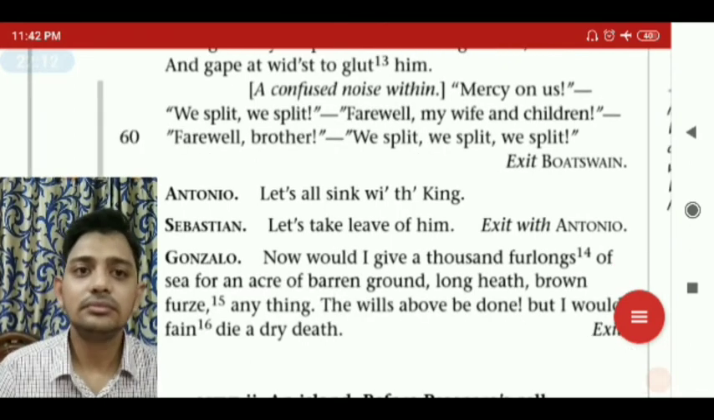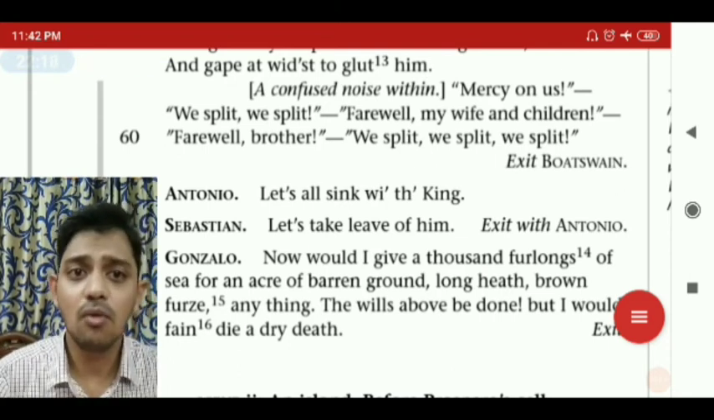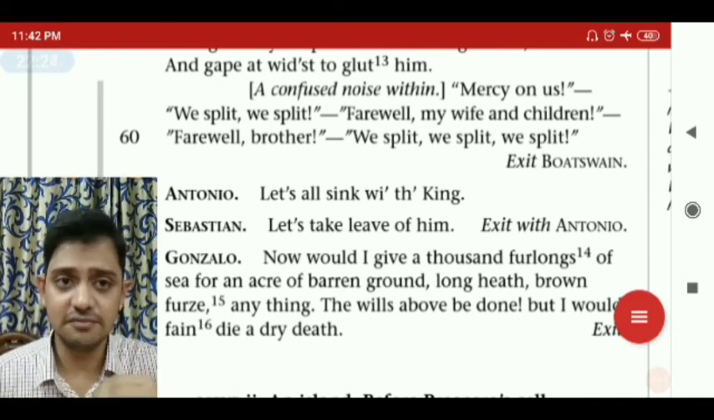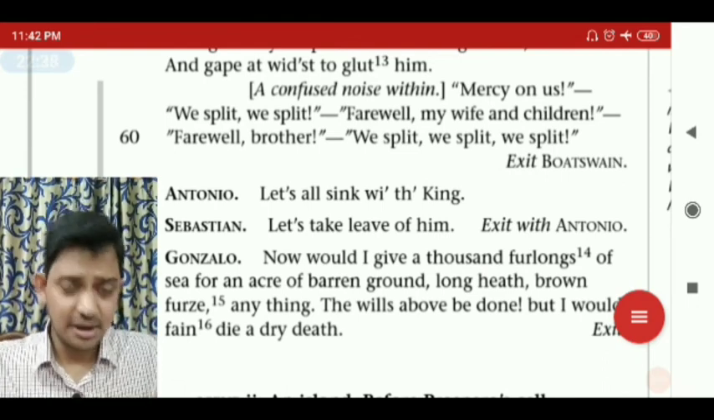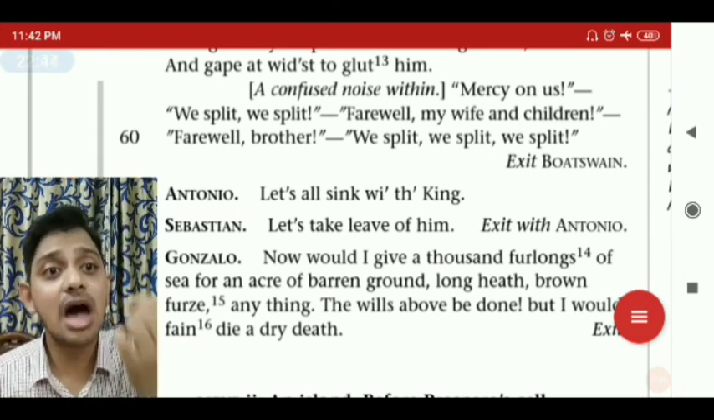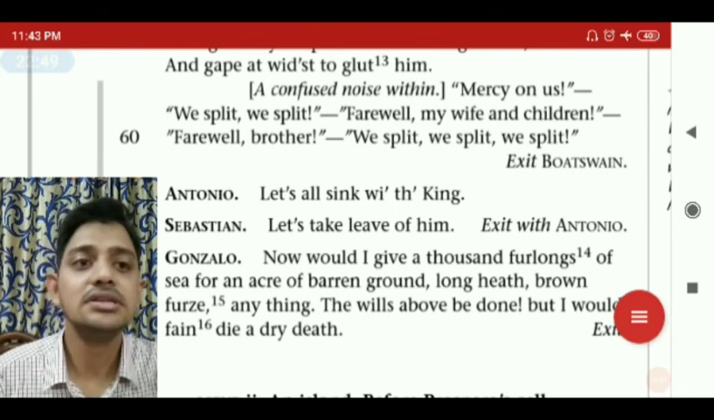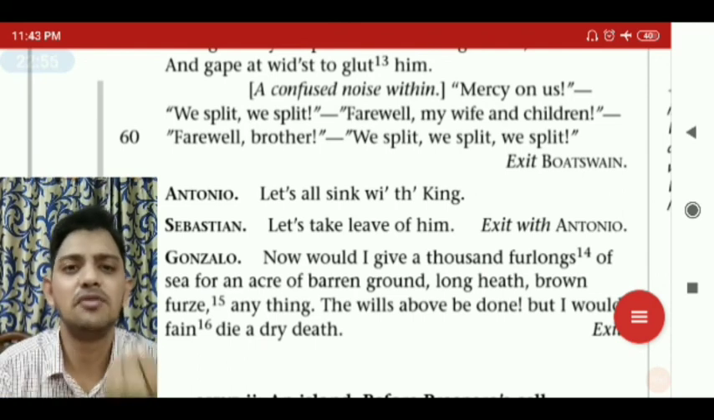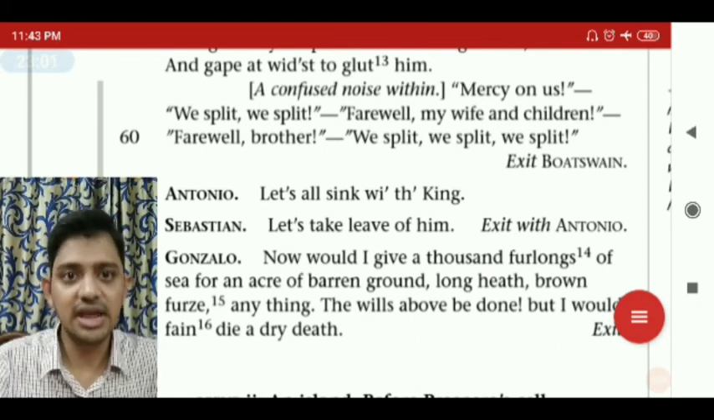Now Gonzalo: now, would I give a thousand furlongs of sea for one acre of barren ground? He said that he would give to anyone who would give him an acre of barren ground, a barren land where no cultivation could occur, a thousand furlongs of sea. Furlong is a unit of measurement, like we have kilometers. At that time it was furlongs. So a thousand furlongs of sea for only one acre of barren land. So it must be understood that furlongs must be more than an acre.